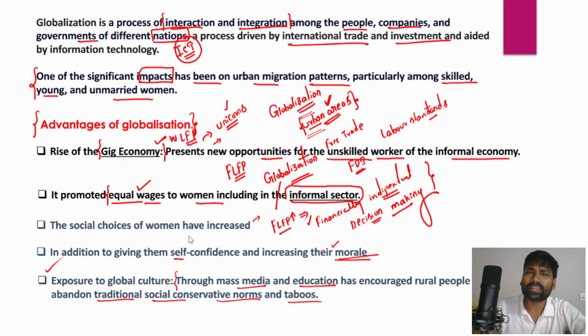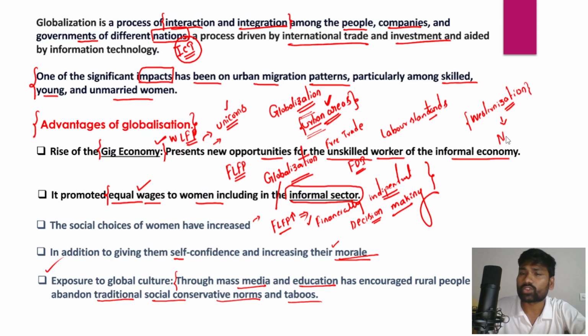And apart from that, there are certain disadvantages as well, because globalization has promoted westernization, and westernization has been threatening the local cultures of the people. Today in India, a lot of languages, particularly the regional languages, are at the cusp of becoming extinct. Fewer people are speaking the local languages. They're forgetting the local cultures. So globalization has threatened the local cultures of the people.